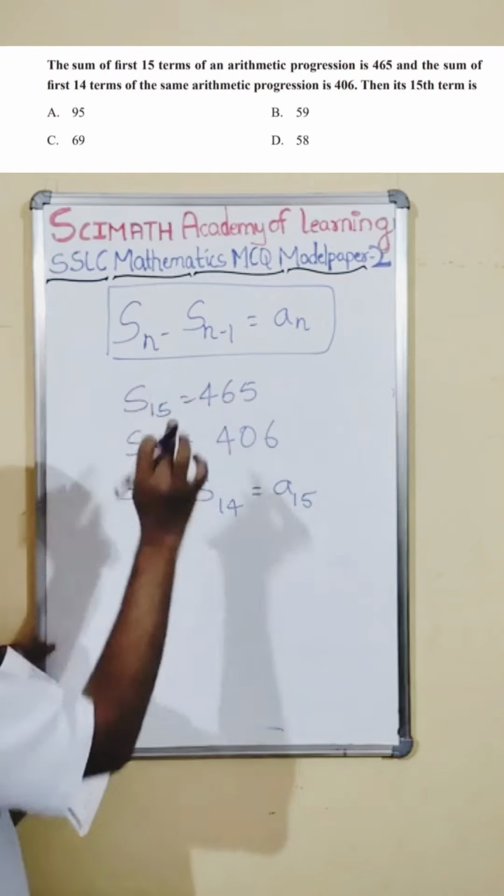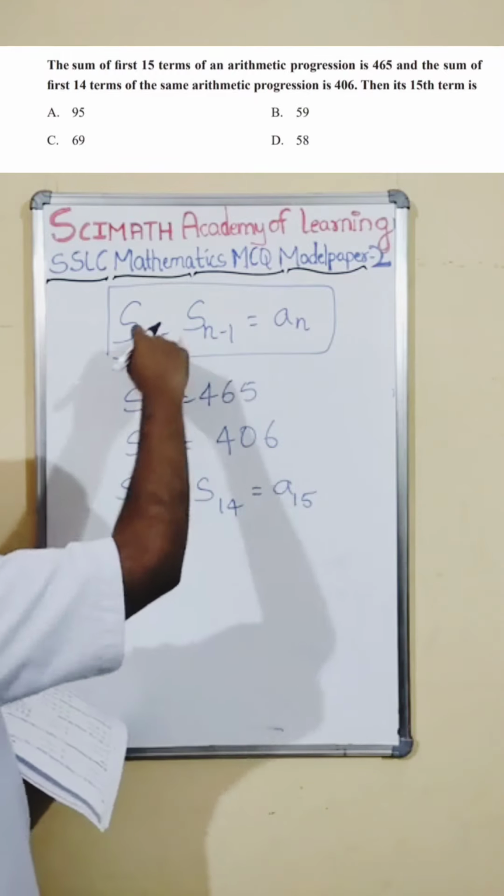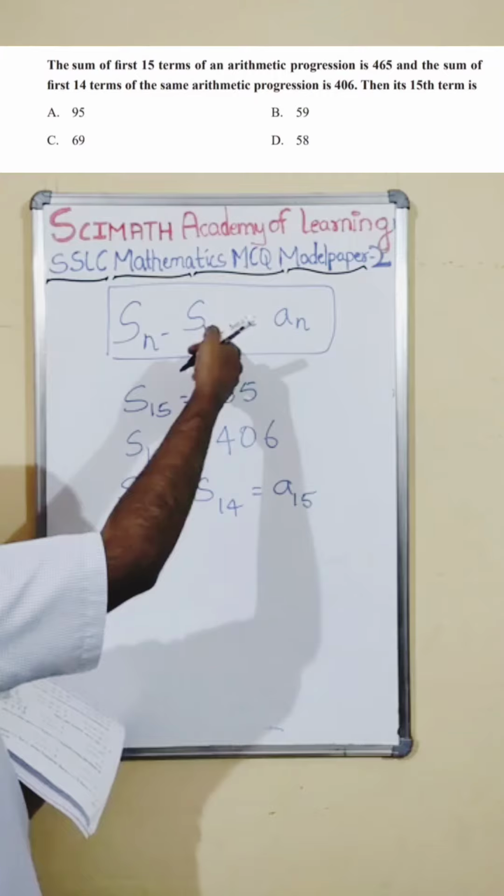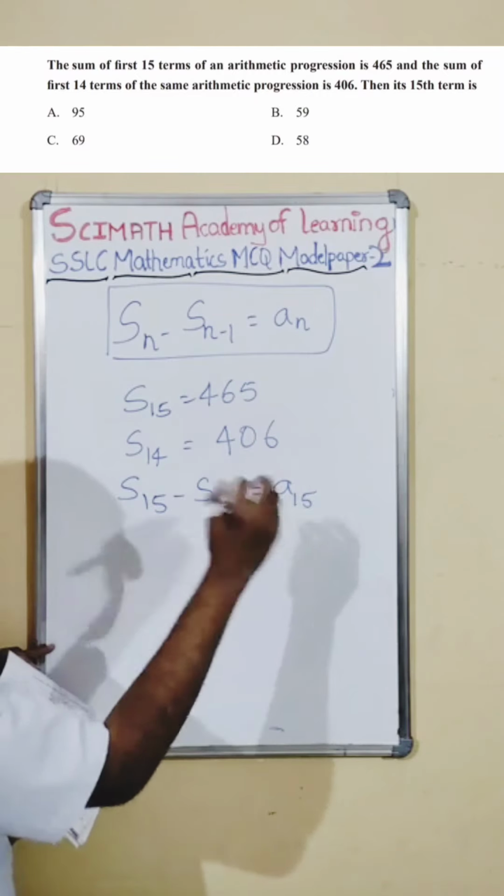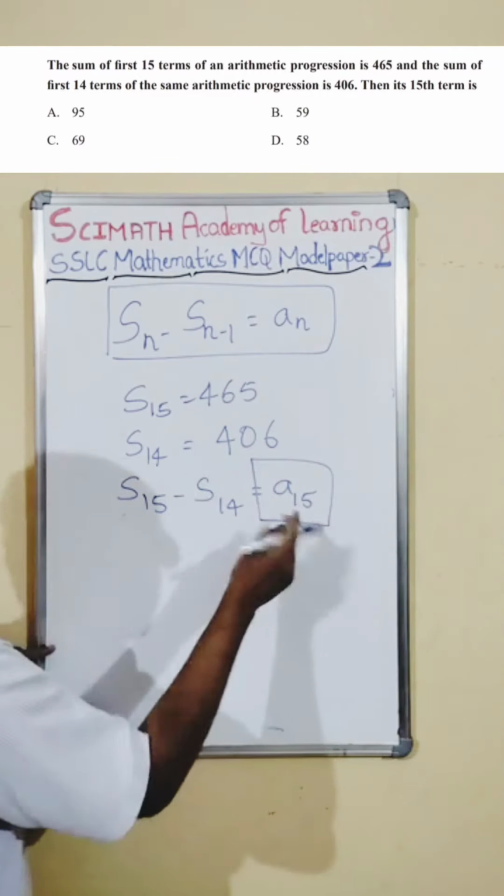See, according to this formula, n minus 1 means 15 minus 1, which is 14, so it is like this form. So An is the answer you will get. How do you get the An?